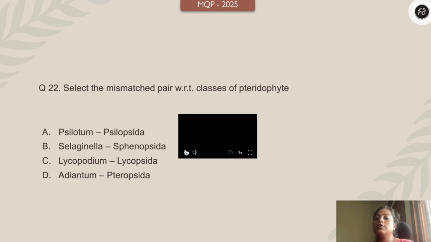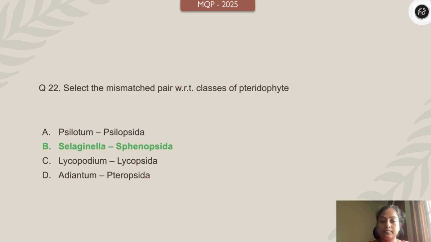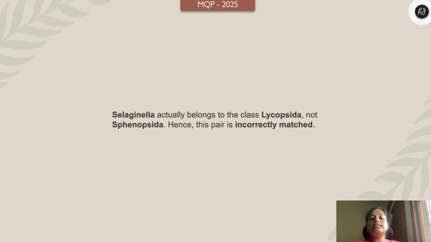Select the mismatched pair with respect to classes of pteridophyte. Psilotum, Psilopsida; Selaginella, Sphenopsida; Lycopodium, Lycopsida; Adiantum, Pteropsida. So there is one thing which is wrongly paired, pick that. Your time starts 3, 2, 1 right now. Come on, fast. Yes. So the answer is Selaginella actually belongs to the class Lycopsida, not Sphenopsida. That's why it's the incorrectly matched pair.